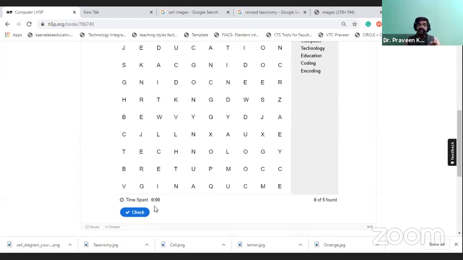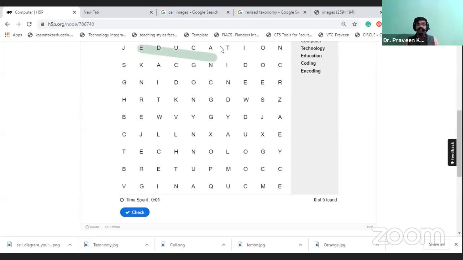And there is a time spent, which is also an important thing. When you create the crossword in H5P, the teacher can identify in what timings the student can clear the task provided by the teacher. See, observe here, there is a word education.